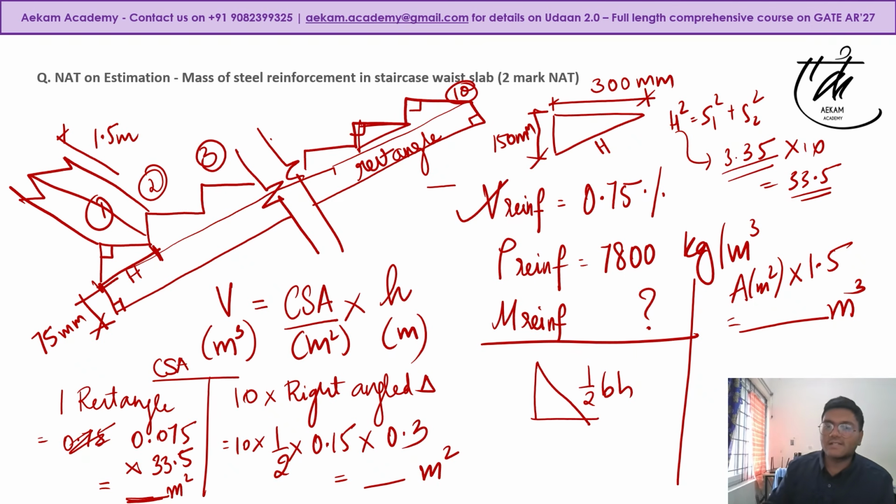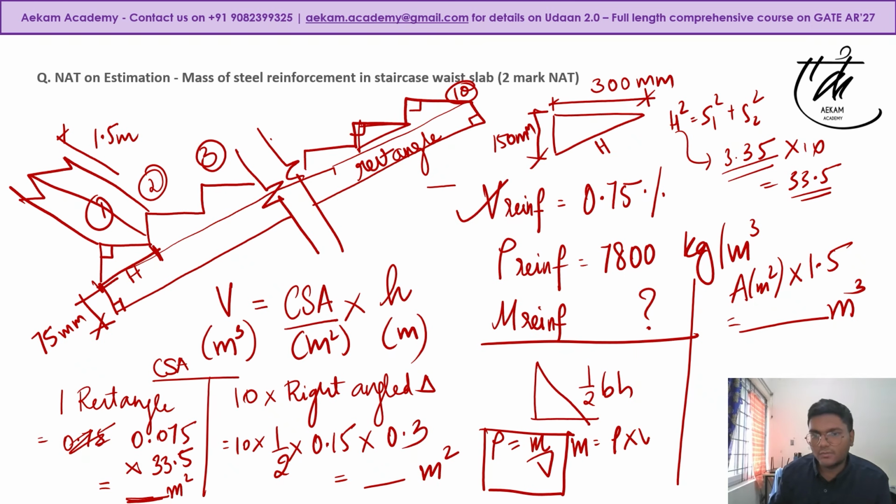Now what is the relationship between density and mass? Your density is mass by volume. Very easy to understand. So your mass is nothing but density into volume. So you must be getting your mass in kg. Always check what the units are.